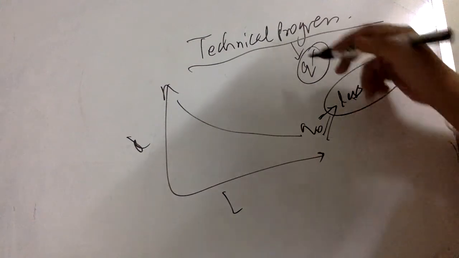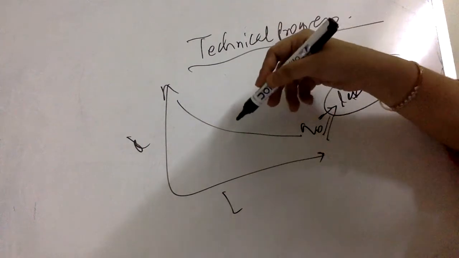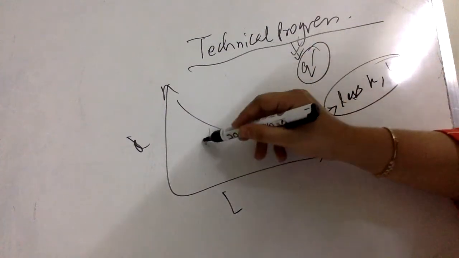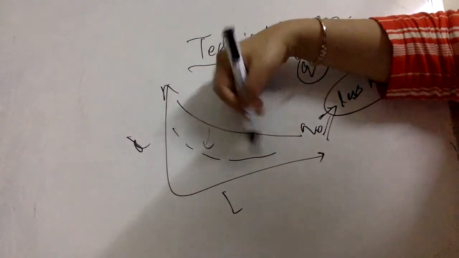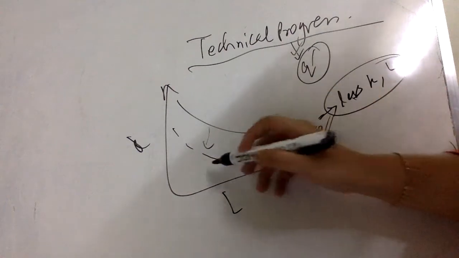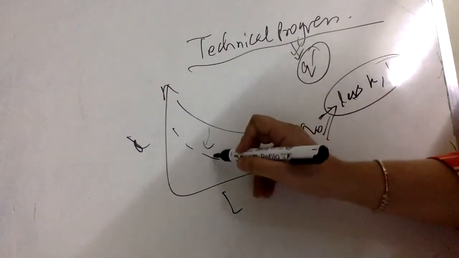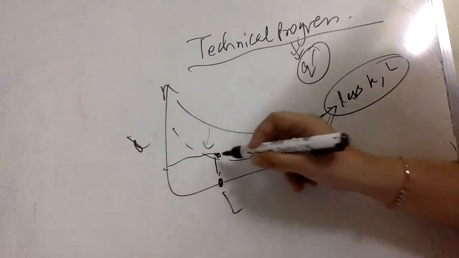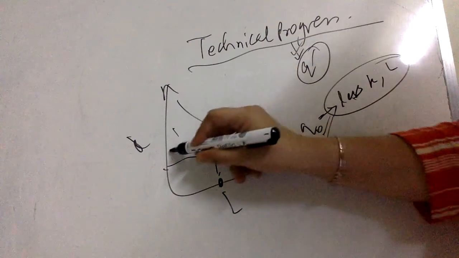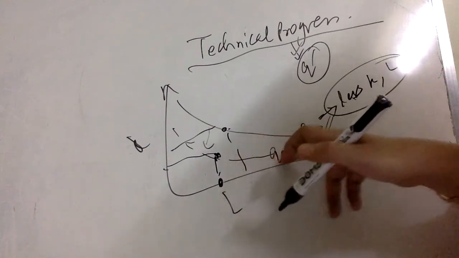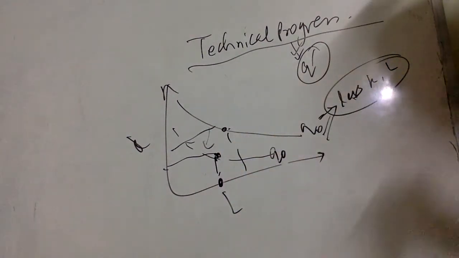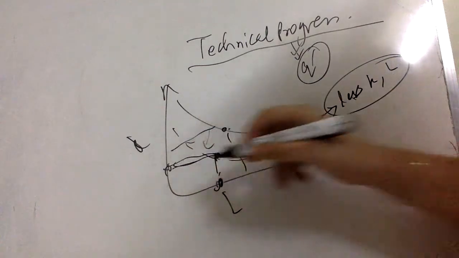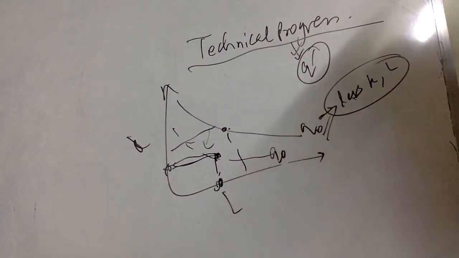So due to the technical progress, our production function will move in a downward direction. Think about it, it's actually going to decrease. Why? I need to produce the same output with fewer units of capital and labor now. Earlier I needed more units of capital and labor. Now to produce the same output I need to use fewer units of capital and labor, and hence the technical progress is happening here.